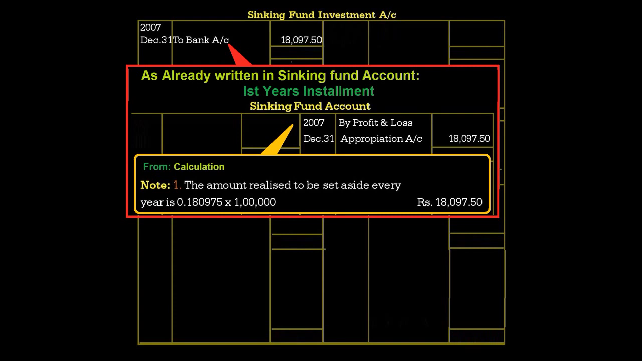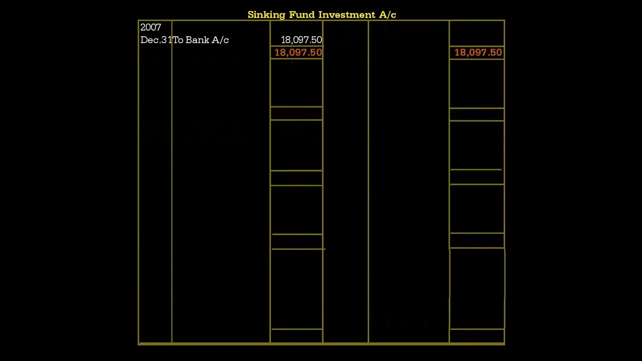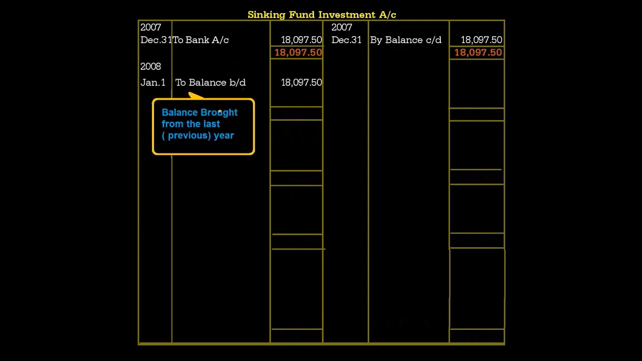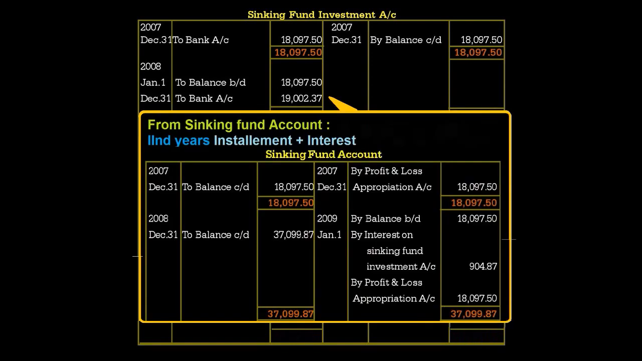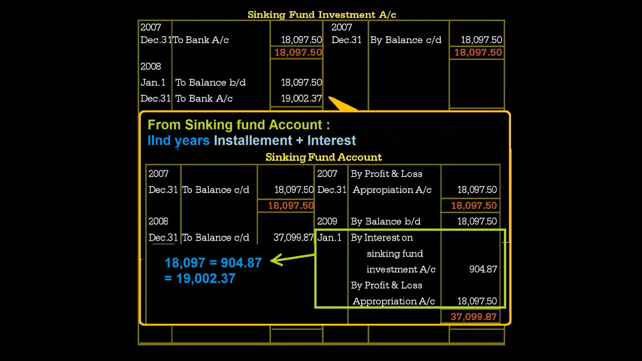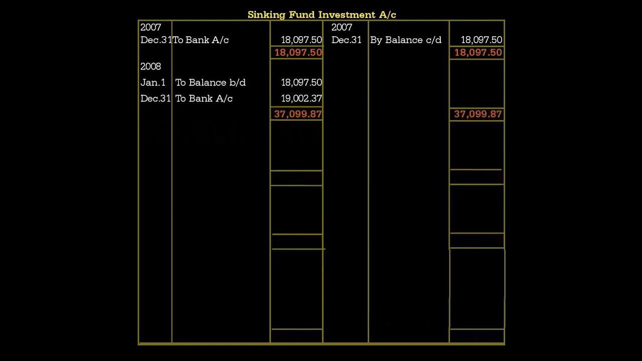So 18,097.50 in the first year we have to invest. That amount will be carried down to the next year. So second year, to balance brought down, what we have invested in the first year, 18,097.50. Then again we are going to invest in the second year, the interest and installment together, 18,097.50 plus 904.87, which comes to 19,002.37. That amount also will be carried down to the next year. Total comes to 37,099.87.